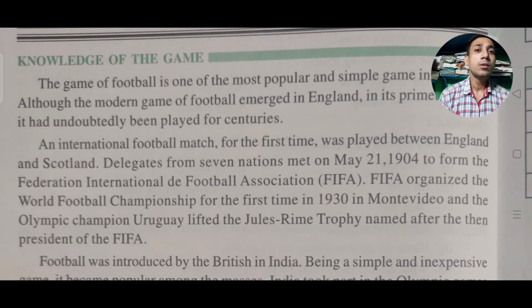So FIFA organized the World Football Championship for the first time in 1930 in Montevideo, and the Olympic champion Uruguay lifted the Jules Rimet Trophy, named after the then president of FIFA. So we can see that FIFA organized the World Football Championship for the first time in 1930 in Montevideo, and Uruguay, the Olympic champion, lifted the Jules Rimet Trophy, okay?